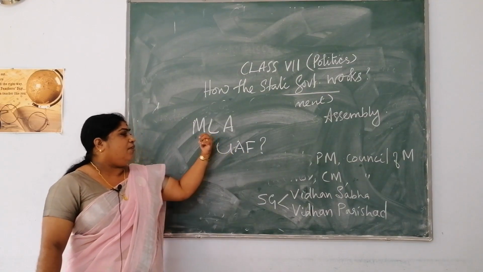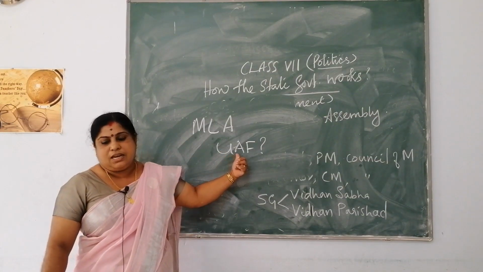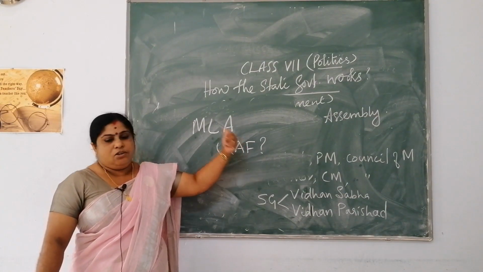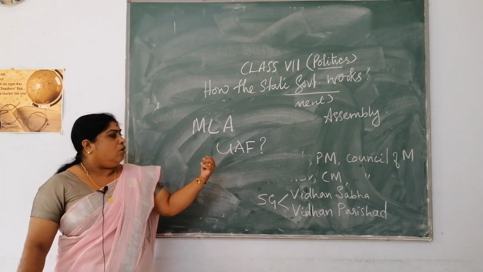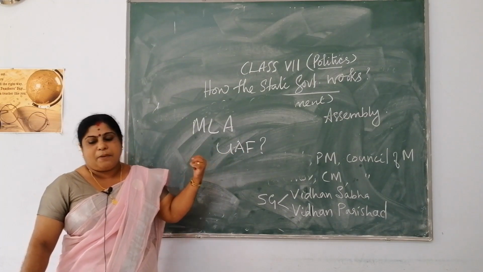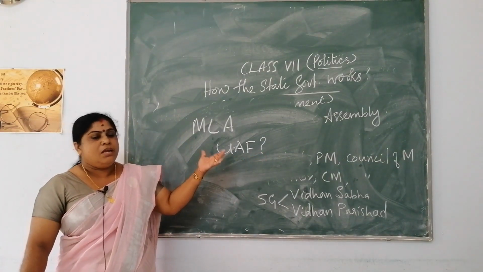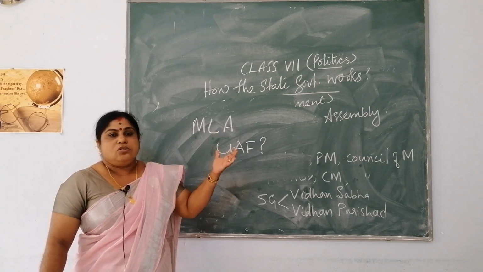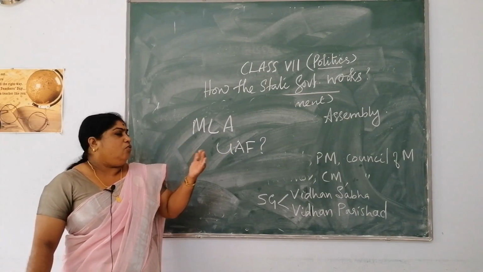So, each and every MLA is being elected through the system of Universal Adult Franchise, and you people are familiar with election because in your school parliament election is being conducted every year. So, you know the system, the way in which you vote. That system of voting is called secret ballot. You know that, isn't it?